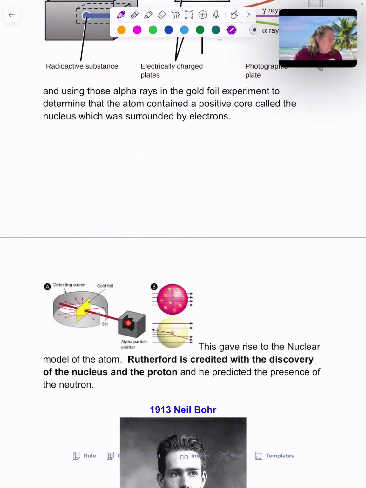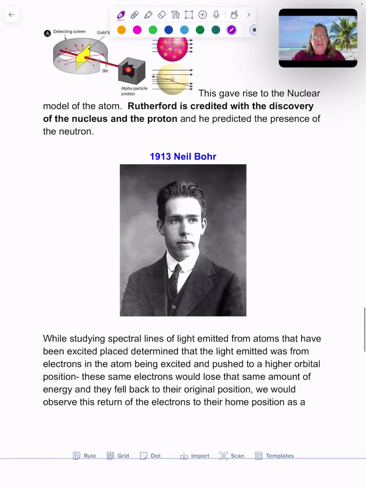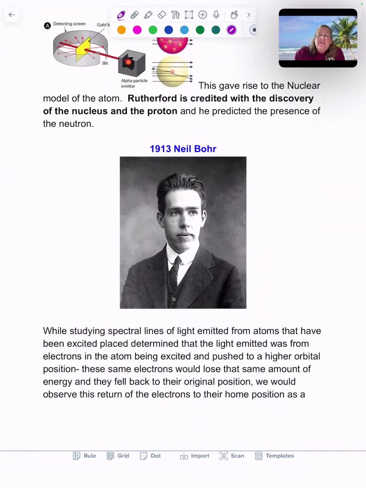Okay. Niels Bohr, working in a totally different field of science, Niels Bohr, fabulous mathematician, he was studying spectral lines of light. If you heated up or shined light of certain energy on different metals, light could be given off. This is like the light bulb. Why were we getting that? And it was giving us different colors.